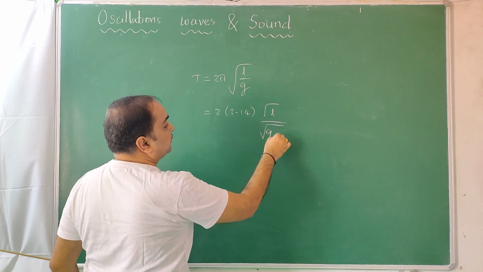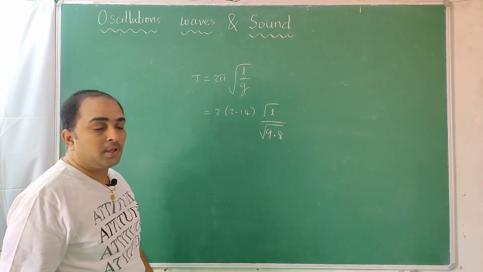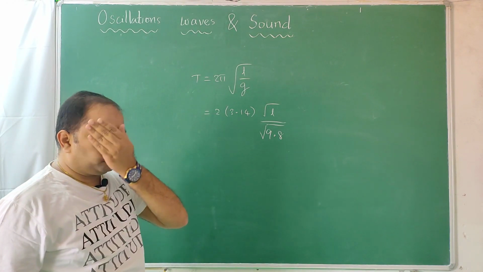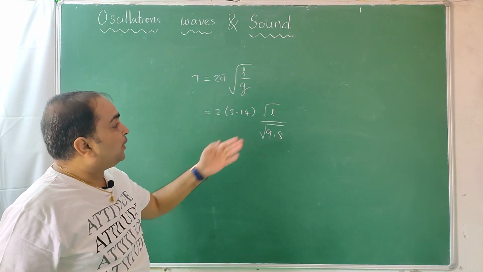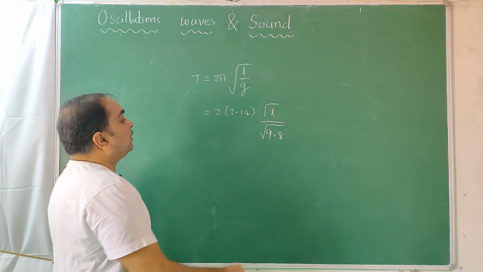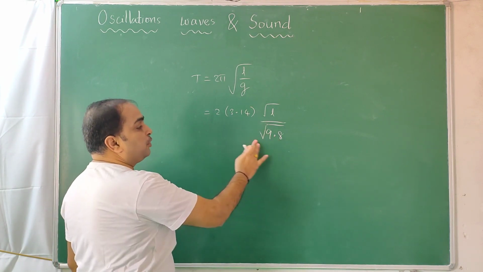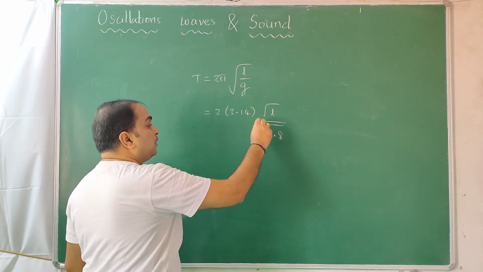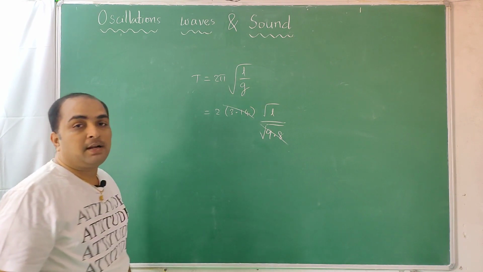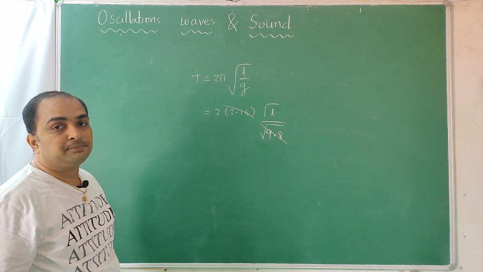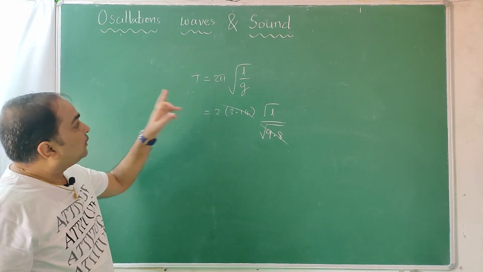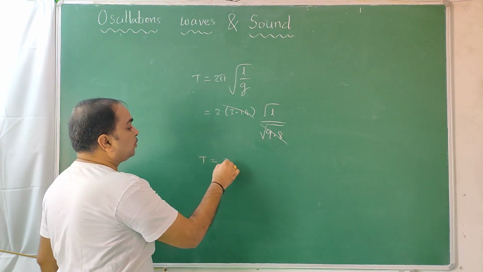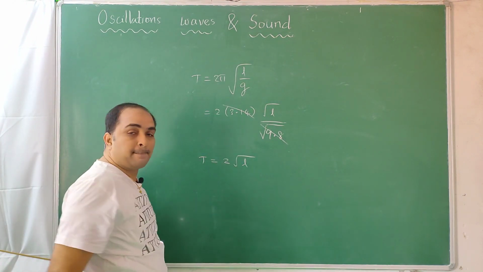Gravity on earth is 9.8. If you happen to see this, the square root of this comes to about 3 only. So this and this you can directly cancel off. So T is equal to 2 root L.